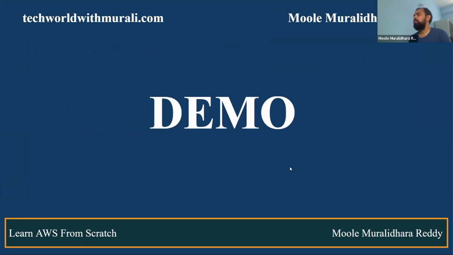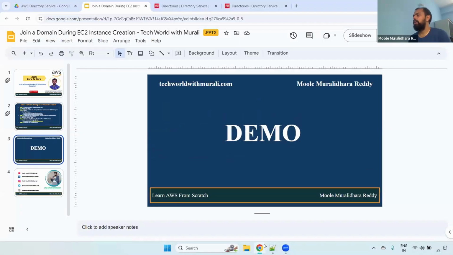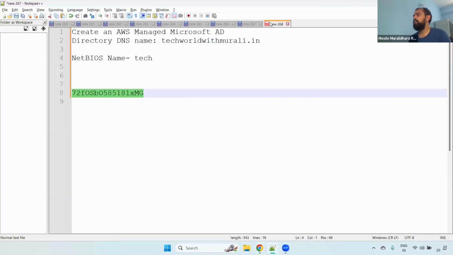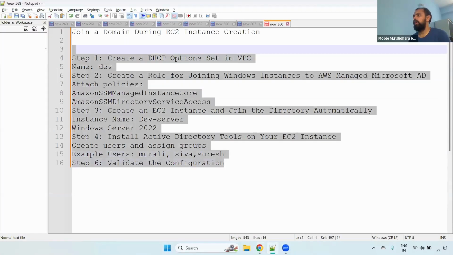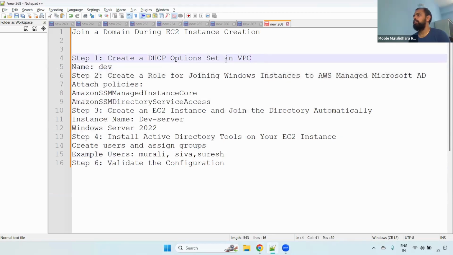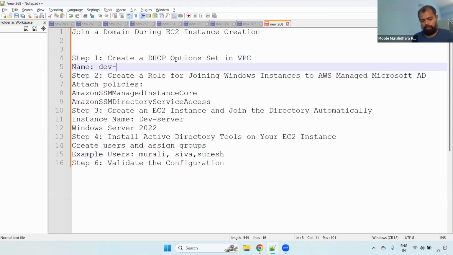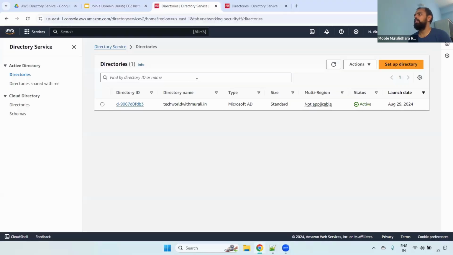Let's see the demo so that you will get some idea. For that, we already have these steps. First we will get the DHCP, and we will give the name dev-DHCP. For that, first go to the directory service we already created. If you are not aware, please have a look at the existing video. Now copy, select this one.